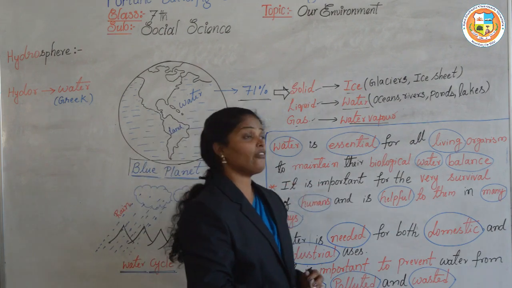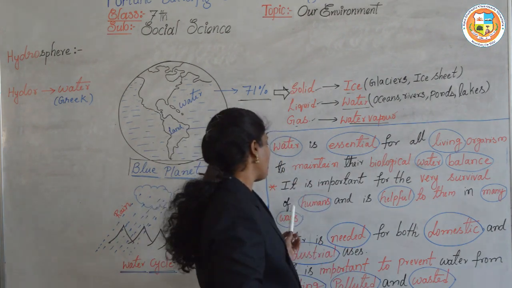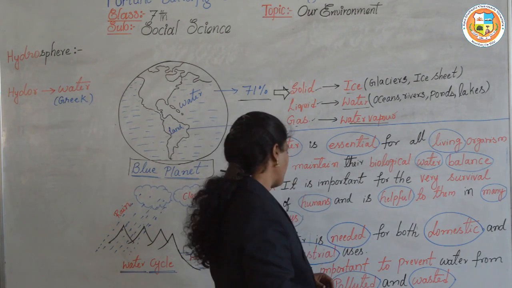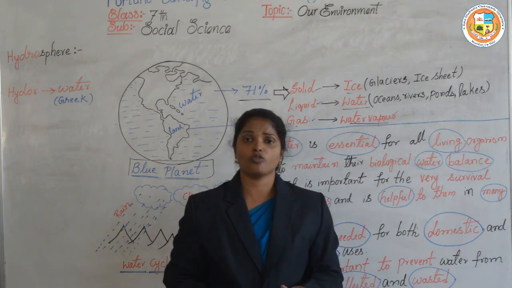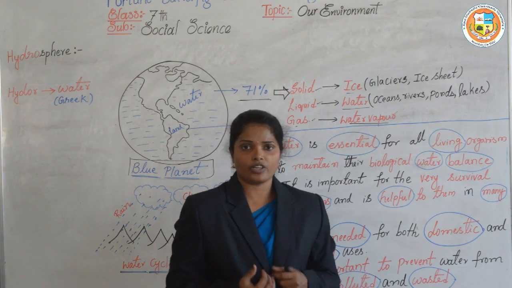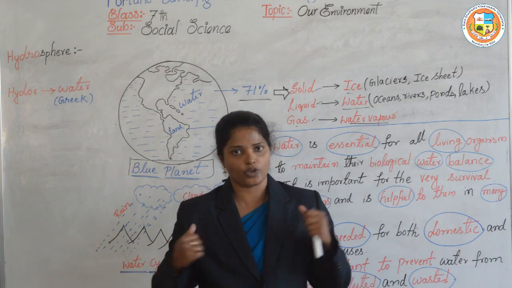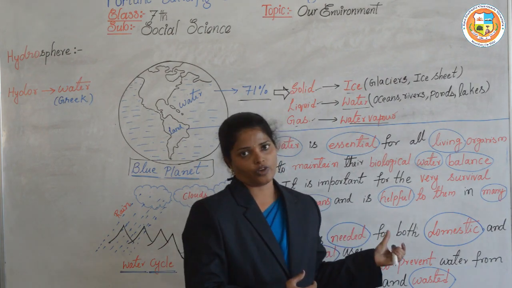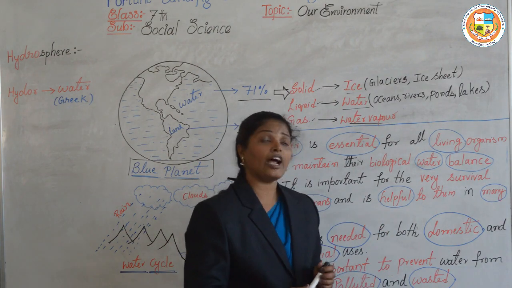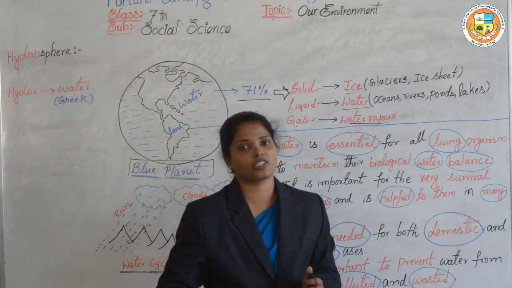It is important for the very survival of humans and is helpful to them in many ways. For survival, we need water, and it also helps us in many other ways.